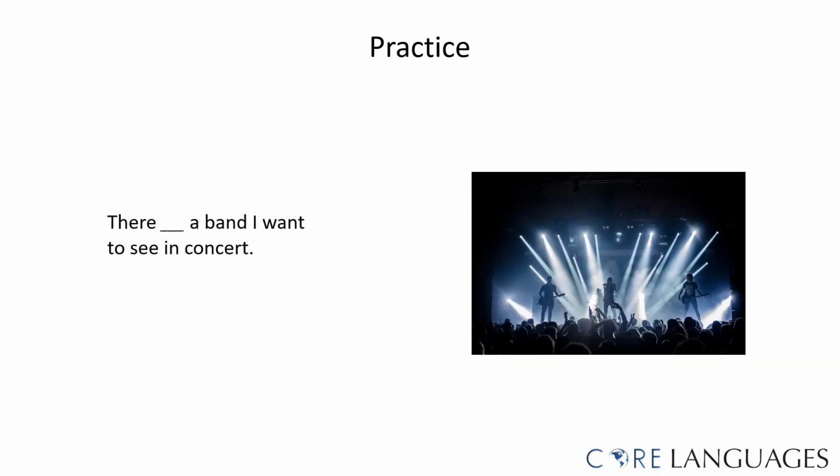How about this sentence? There a band I want to see in concert. A band is a singular noun, so we need to use is. There is a band I want to see in concert. The same sentence in the past tense would be, there was a band I wanted to see in concert.